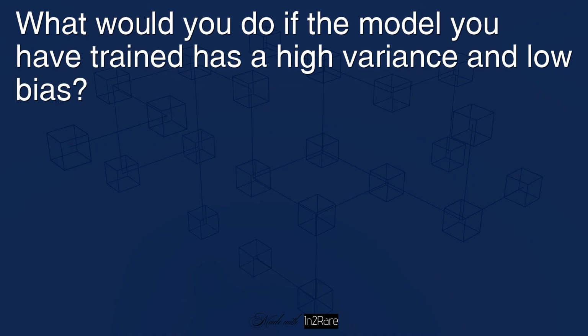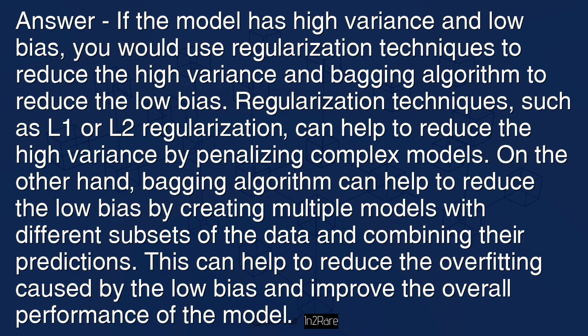What would you do if the model you have trained has a high variance and low bias? Answer: if the model has high variance and low bias, you would use regularization techniques to reduce the high variance and a bagging algorithm to reduce the low bias. Regularization techniques, such as L1 and L2 regularization, can help to reduce the high variance by penalizing complex models. On the other hand, bagging algorithm can help by creating multiple models with different subsets of the data and combining their predictions. This can help to reduce the overfitting and improve the overall performance of the model.